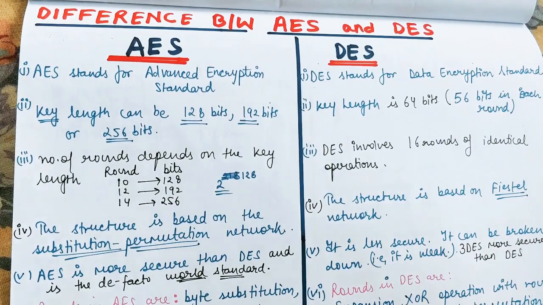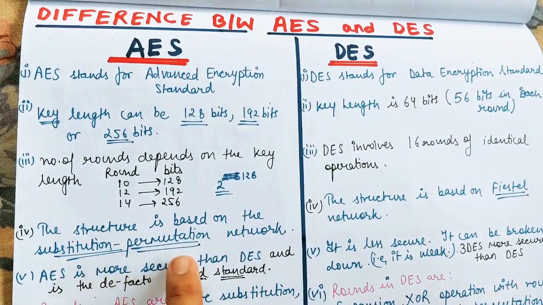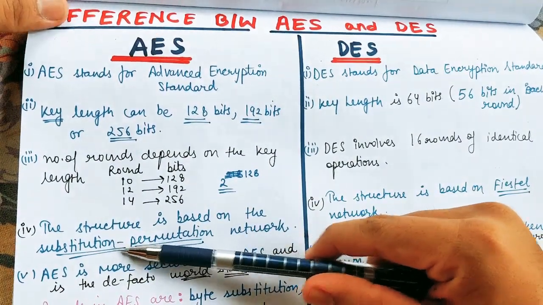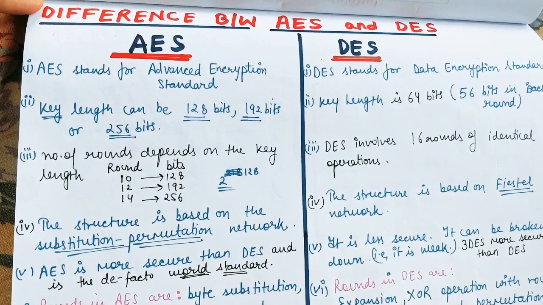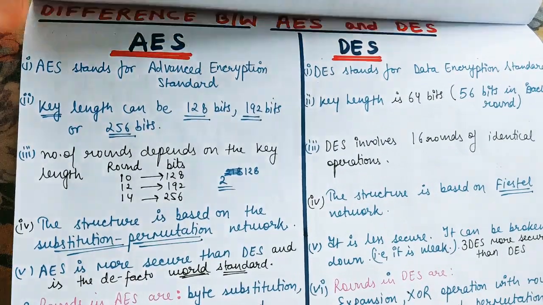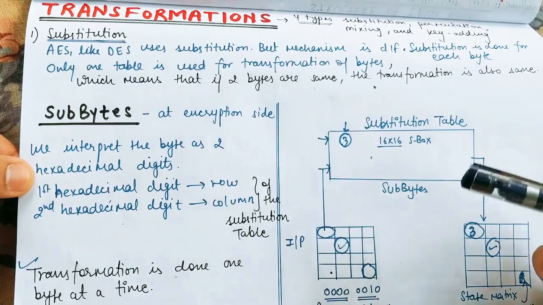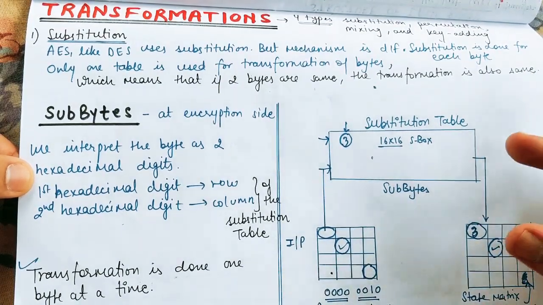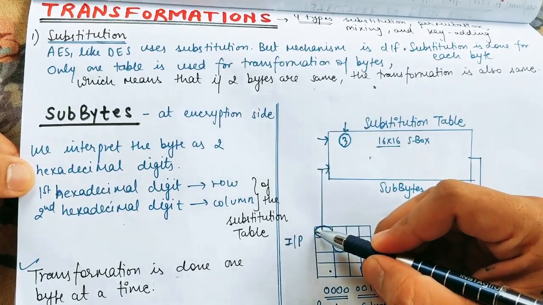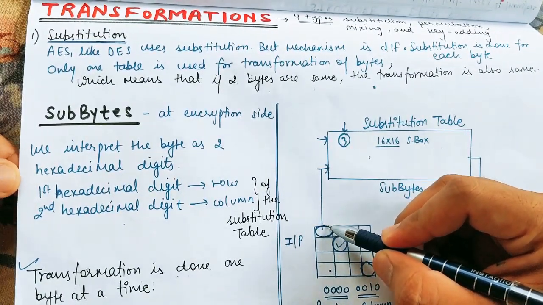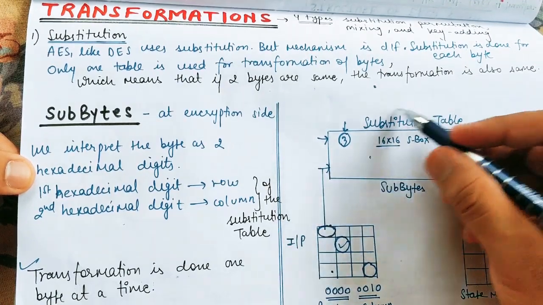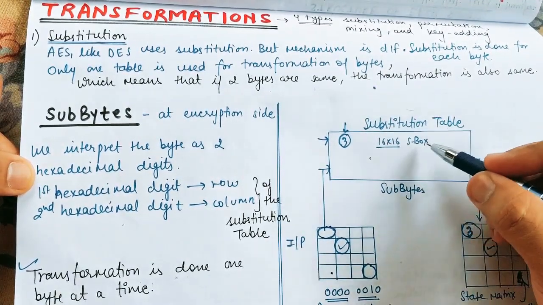Now the fourth difference is that AES structure is based on a substitution and permutation network. For substitution we use S boxes, and from those S boxes we take the values and place them in another 4x4 matrix. We will take one single byte. In AES, we give the input in the form of a 4x4 matrix. This is the 4x4 matrix, for example. We'll take one single byte, and one byte means 8 bits. We'll send this byte into this substitution table, the S box,